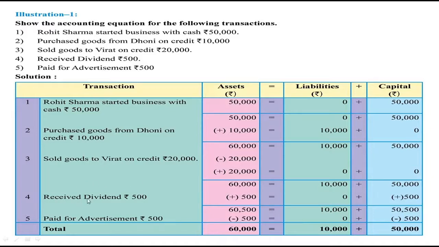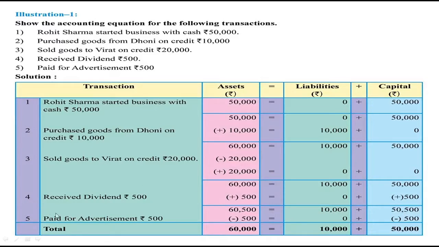Then received dividend of rupees 500. When dividend is received, our cash increases. So cash is our asset. So our total assets became 60,500. Since dividend is our income, it is like our profit. So our profit is always added in the capital. So capital becomes 50,500. So our total liabilities are 50,500 plus 10,000, 60,500.